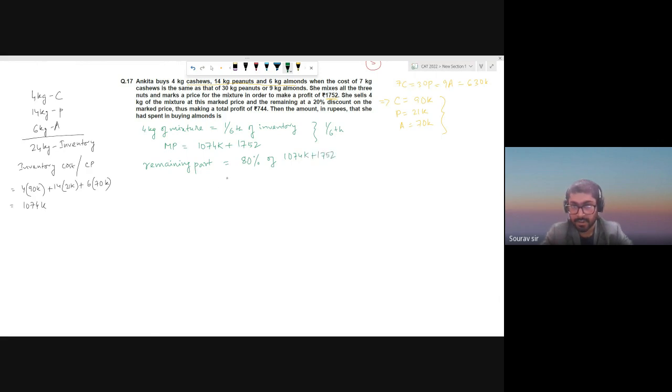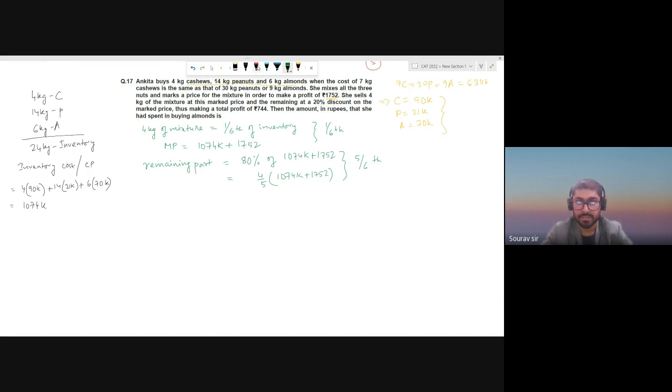This is 4/5. So this is the remaining portion, right? So if 1/6 is sold, the remaining portion will be 5/6.